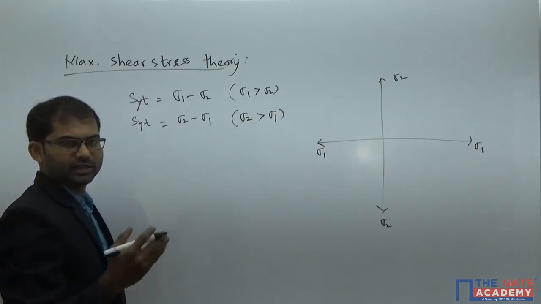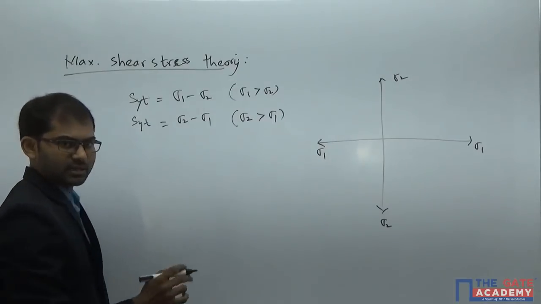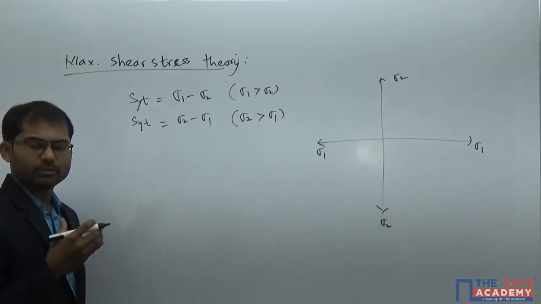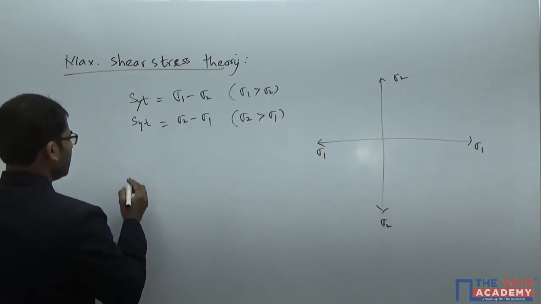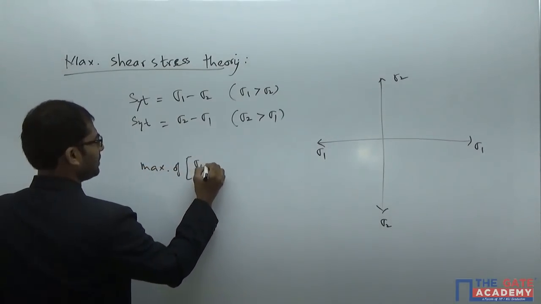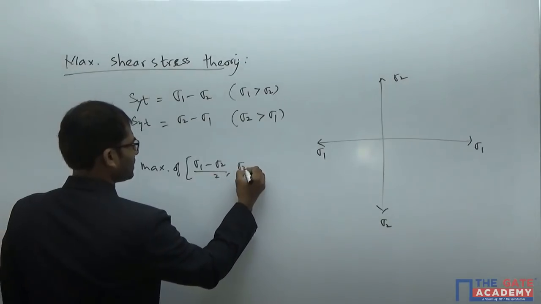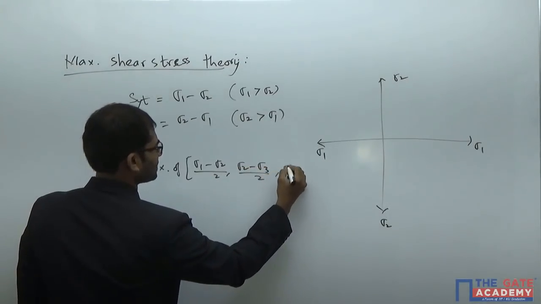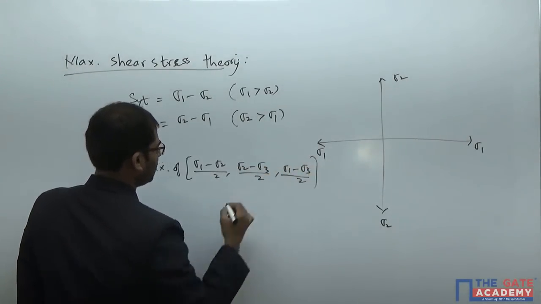And also if you take a 3D state of stress, then equation number 1 will change, because your maximum shear stress will be the maximum of sigma 1 minus sigma 2 by 2, sigma 2 minus sigma 3 by 2, and sigma 1 minus sigma 3 by 2. It's an equation.